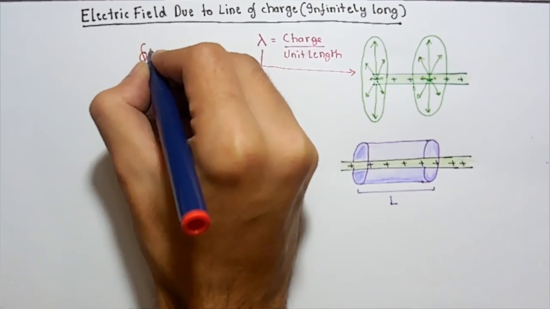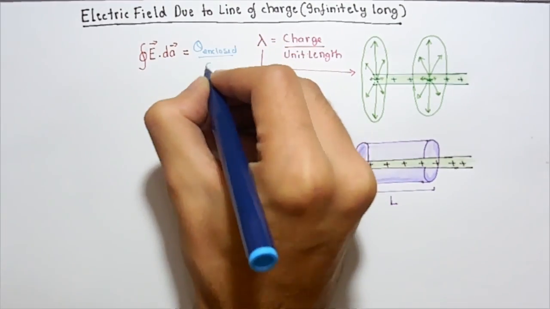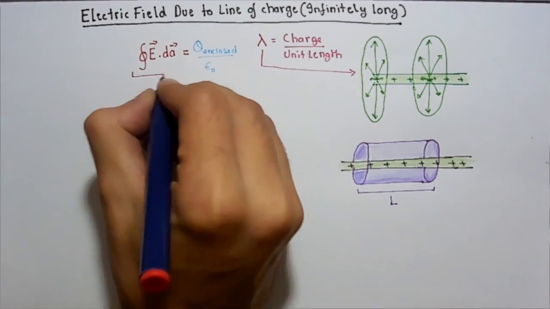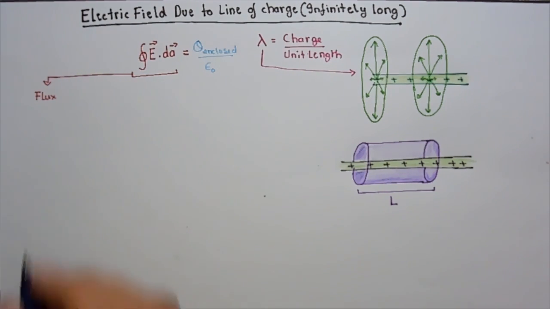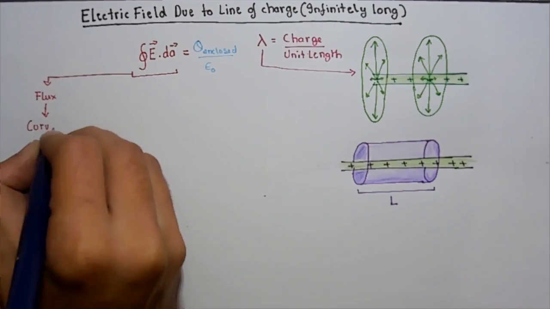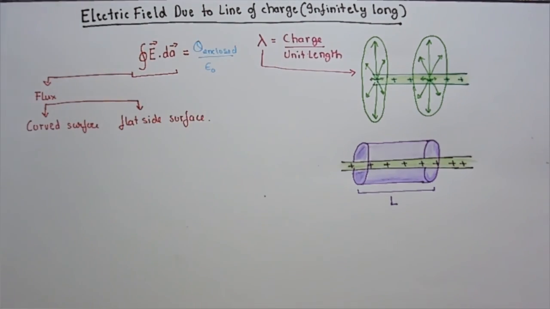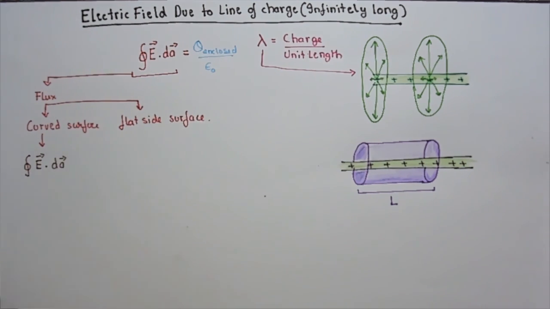Now let's write down the Gauss law at the top of the page. The left hand side of the equation is what we know as flux. Now we have to calculate the flux through the Gaussian surface that we made. The flux in this case is due to the curved surface of this cylinder and the flat circles at the side of the cylinder. Now let's calculate the flux through the curved surface.